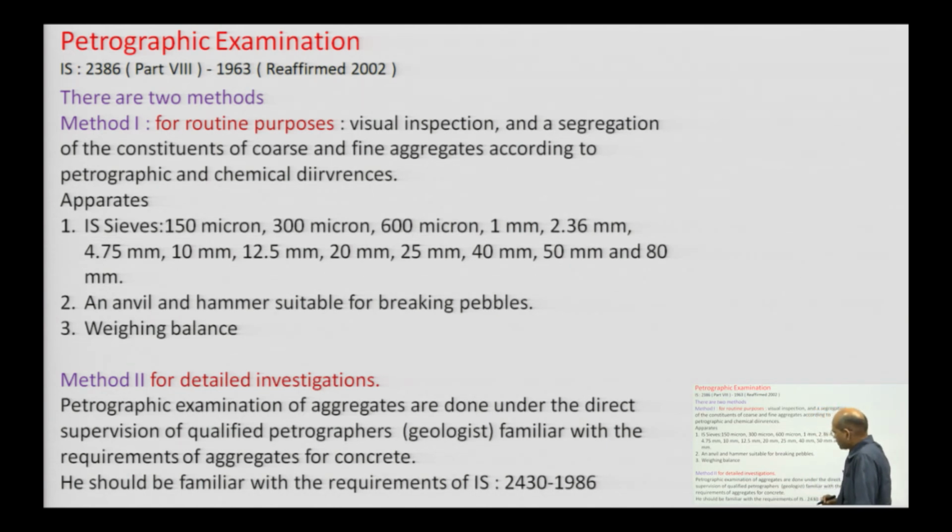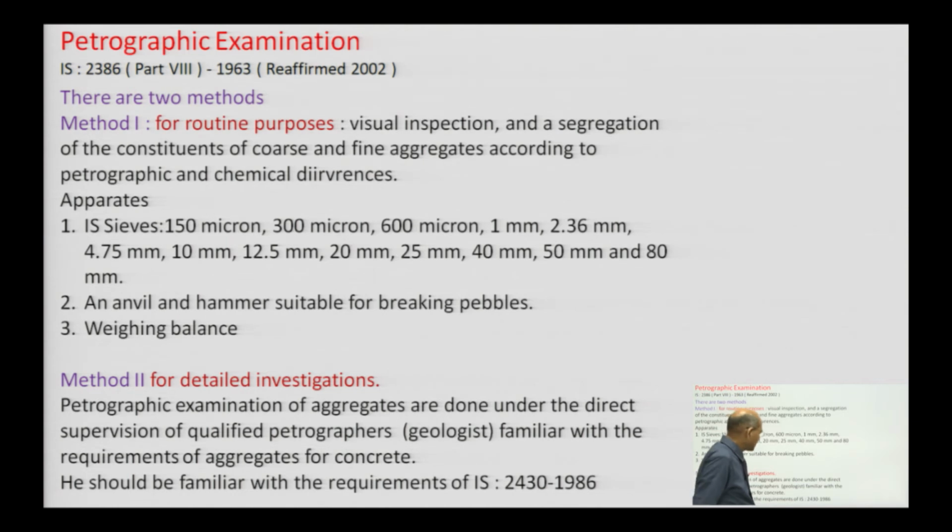The second one is for detailed investigation. Detailed investigation cannot be done directly by civil engineers, you must employ a geologist for that. Suppose you have a very important work, like constructing big dams where lots of aggregate is required.